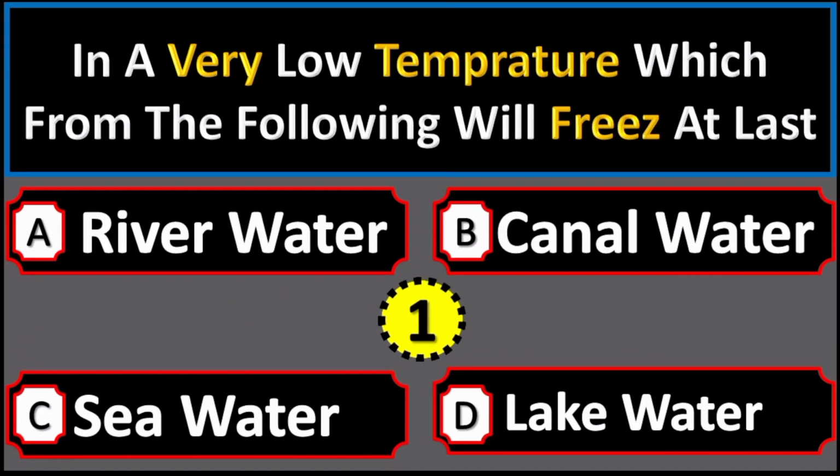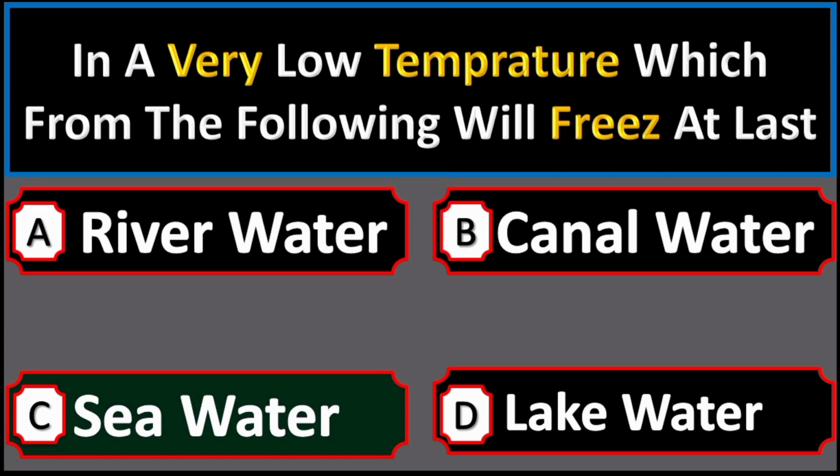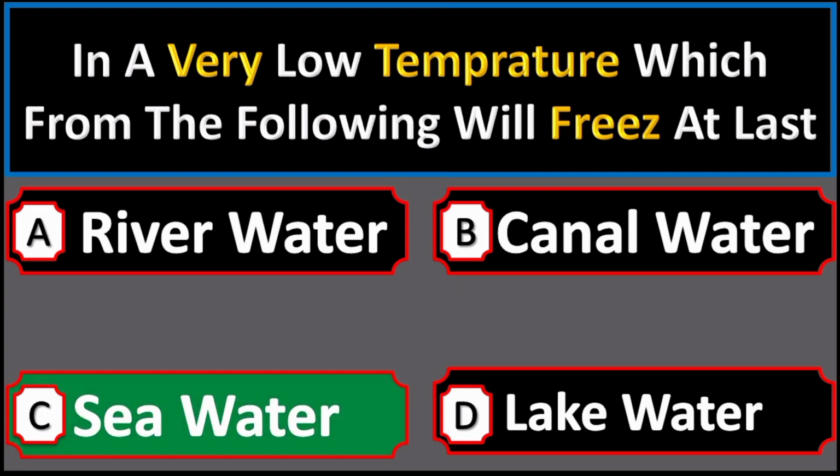At a very low temperature, which of the following will freeze last? Option A river water, option B canal water, option C sea water, option D lake water. Right option is option C sea water.